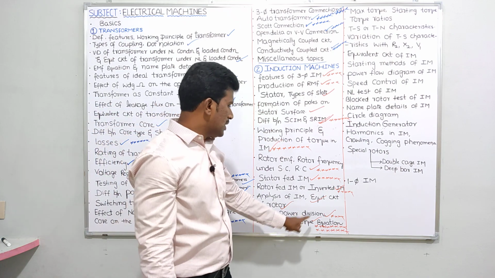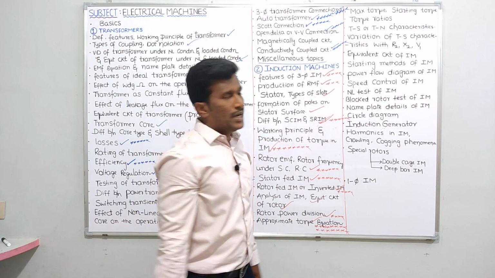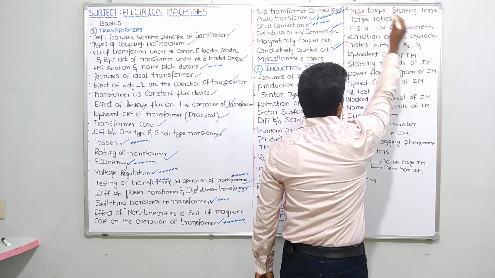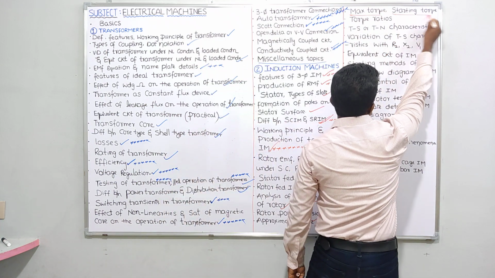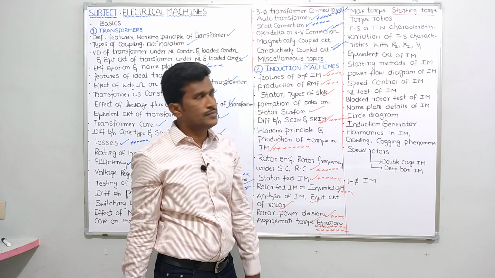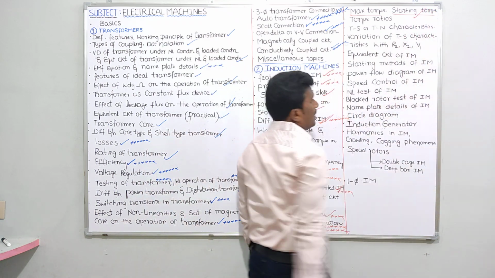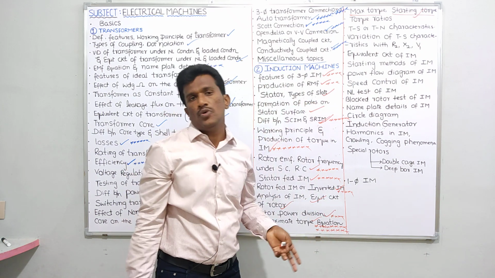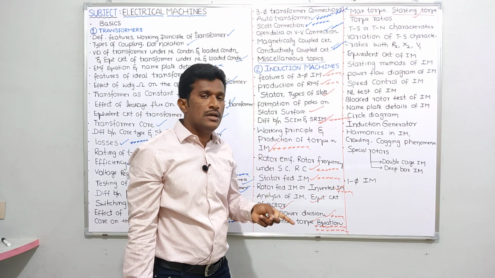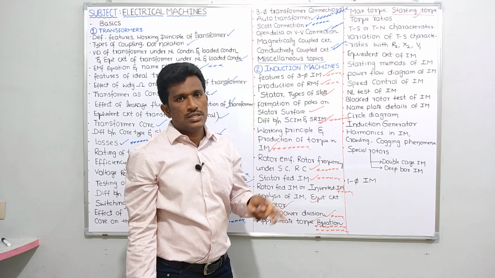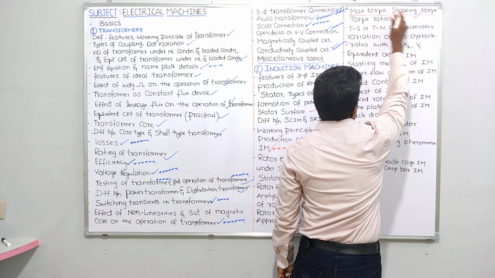After completion of approximate torque equation, after deriving the torque equation, I will go for maximum torque. What is the condition for maximum torque? Starting torque. What is the condition for maximum starting torque? So those topics we will be discussing here. Condition for maximum torque in a squirrel cage induction motor, in a slip ring induction motor. Condition for maximum starting torque in a squirrel cage induction motor, in a slip ring induction motor. Like that we will be discussing some information in this topic.